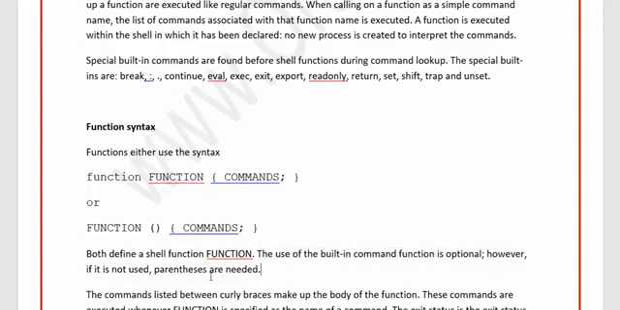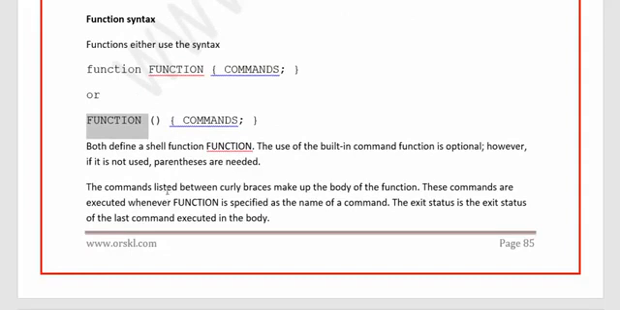If it is not used, the parentheses are required. So you use parentheses like this, with the set of commands to be executed when somebody calls this function. The commands listed between curly braces make up the body of the function. So this is what we call the body of the function. These commands are executed when the function is specified as the name of the command. The exit status is the status of the last command executed in this complete list of commands in the body.